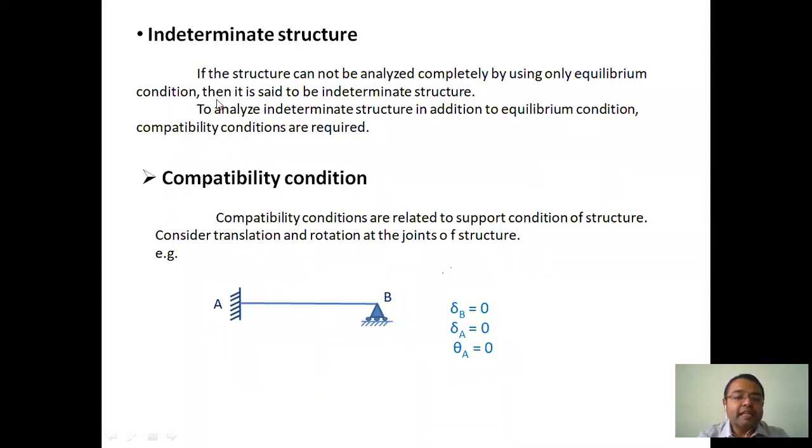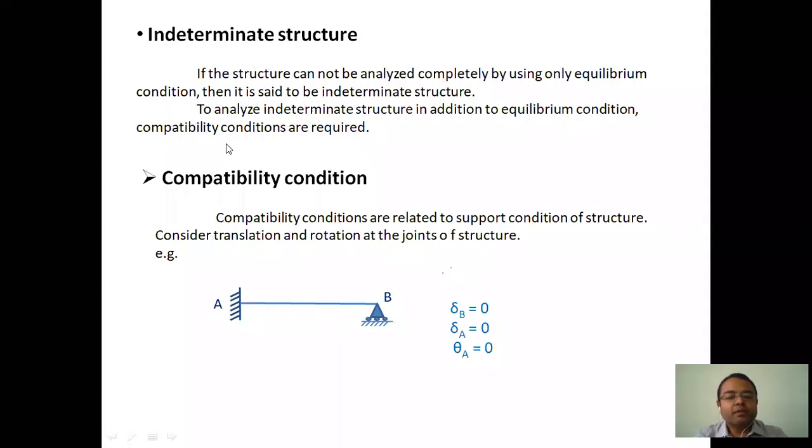So that structure, which cannot be analyzed completely by using only equilibrium conditions, is called an indeterminate type of structure. To analyze it, you should know equilibrium as well as compatibility conditions.